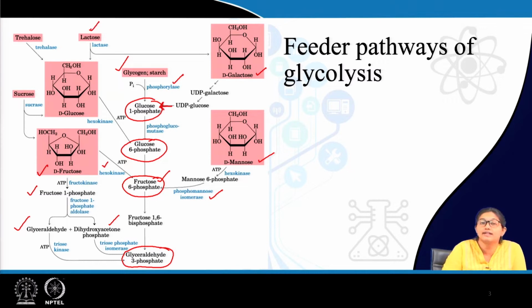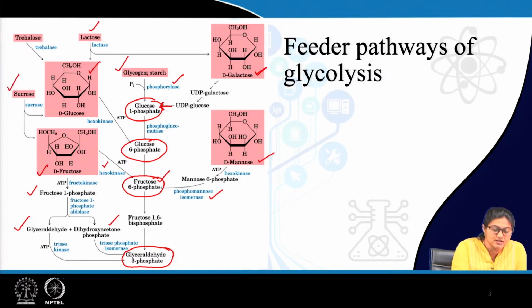Again lactose, a disaccharide, is split via lactase enzyme, that you have learned in the digestion and absorption of carbohydrate class, where lactose via lactase enzyme can form glucose and galactose, and they can enter glycolysis.